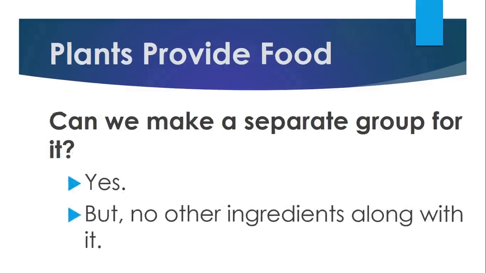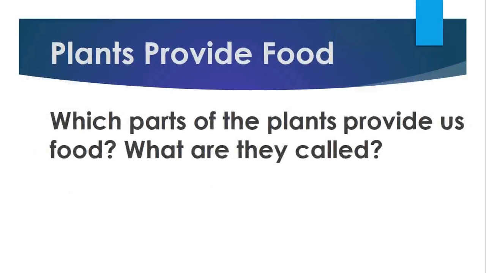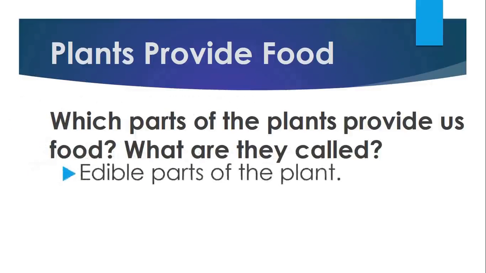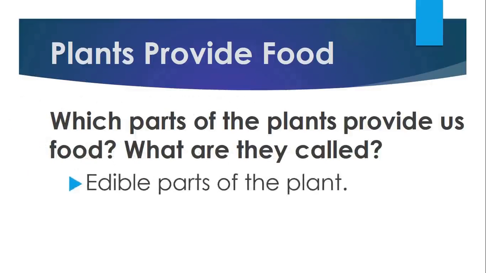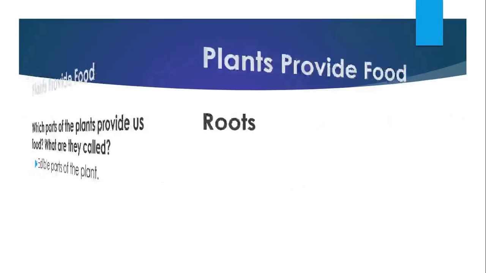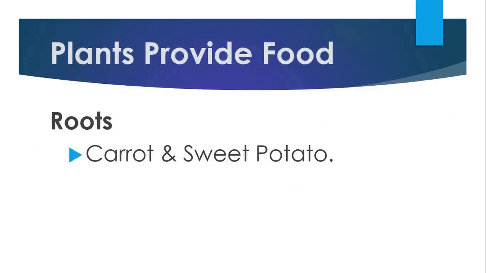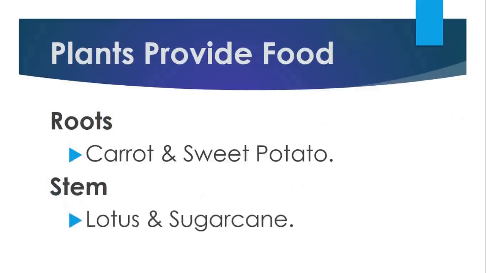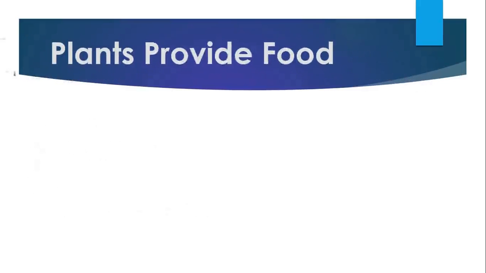Which parts of the plants provide us with food? What are they called? Some plants provide food with their roots. Some plants provide food with their stem, isn't it? Let's see. We use edible parts of the plant as food. For example, roots of carrot, beetroot, and sweet potato plants, stems of lotus, ginger, and sugarcane plants, leaves of spinach,